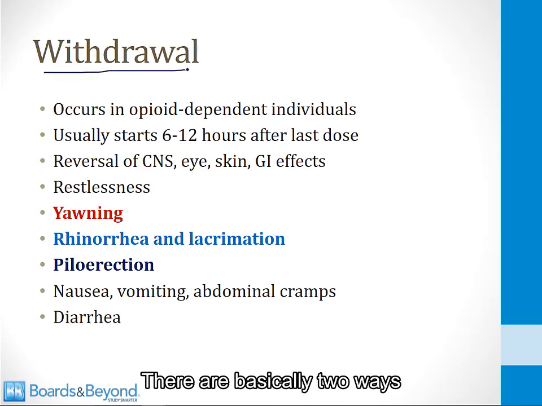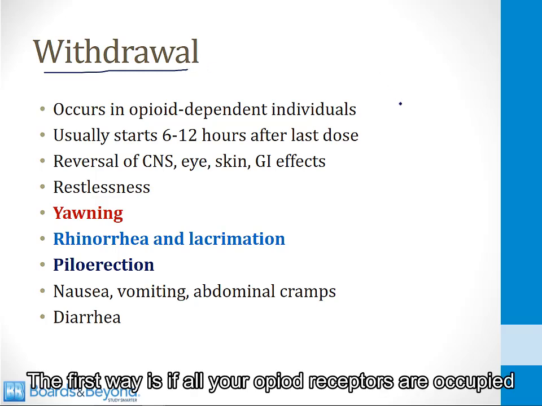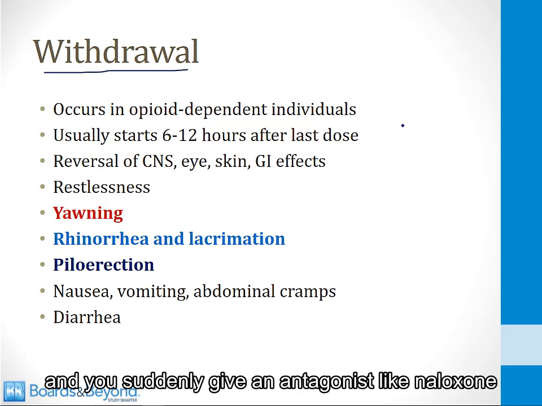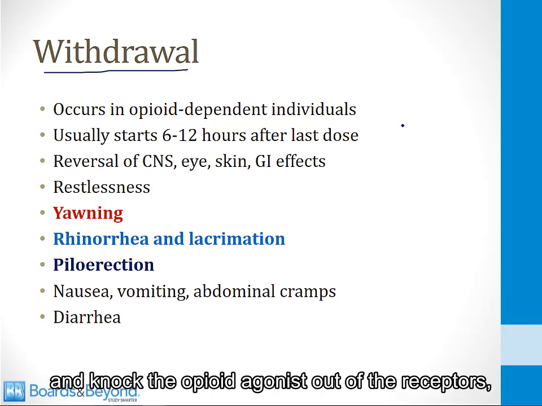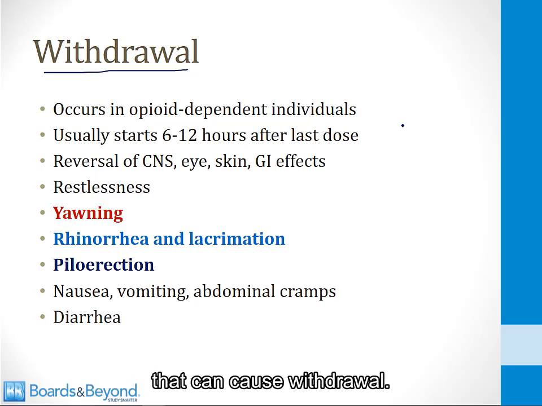There are basically two ways you can get symptoms of opioid withdrawal. The first way is if all your opioid receptors are occupied and you suddenly give an antagonist like naloxone and knock the opioid agonist out of the receptors, that can cause withdrawal.